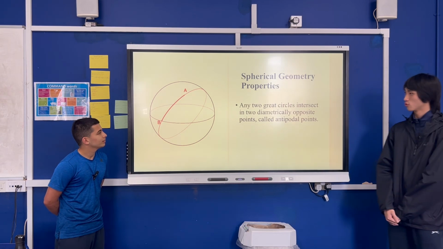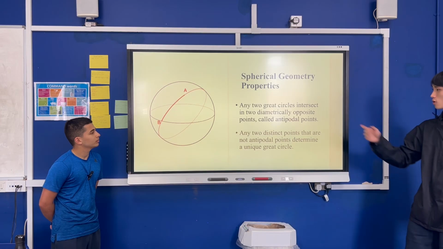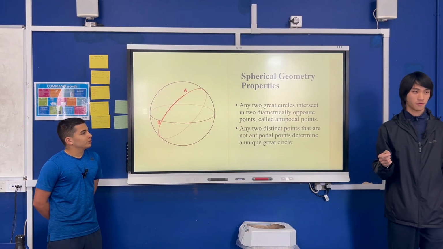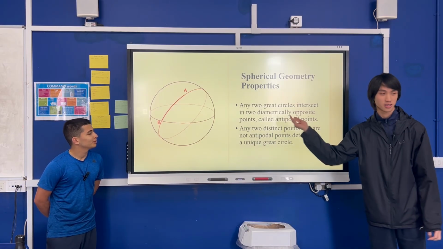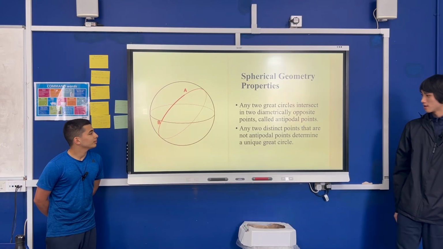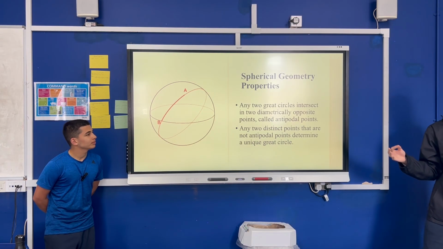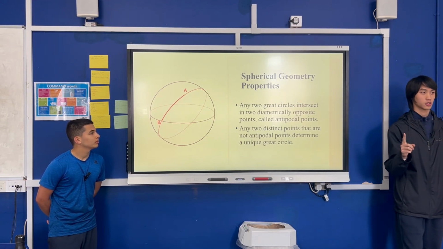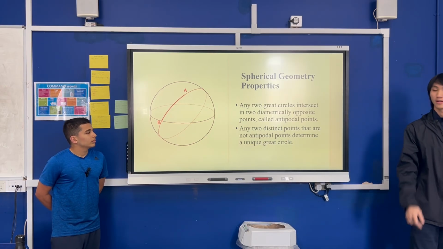So now, we know that if any two great circles intersect, so two lines intersect, they're always going to be opposite at the top. And it's not too intuitive, but it just happens because they are diameters. And this could also be said another way. If you have two distinct points that are not antipodal, then there's only one great circle. Because if they are antipodal, there's two, or infinitely many of them.